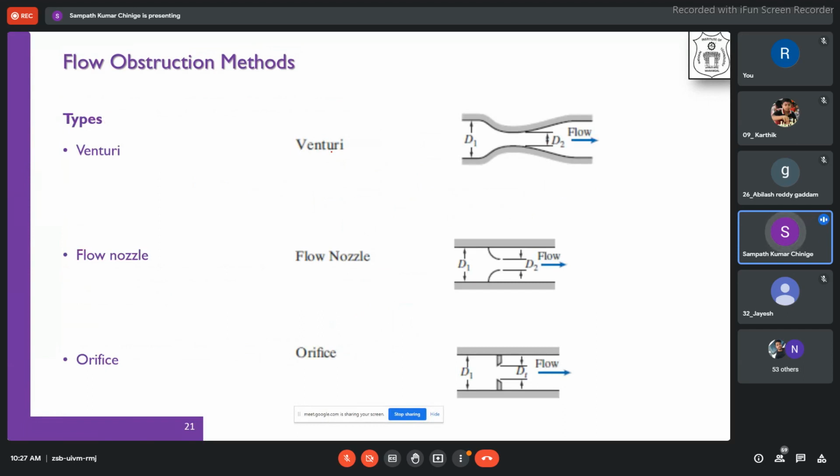Now we will look at different flow obstruction methods like venturi, flow nozzle, and orifice. Depending on our requirement, we will select one of these. When it comes to flow obstruction methods, what can be the factors which determine the selection of the method? What may be your requirement? We have already discussed this.